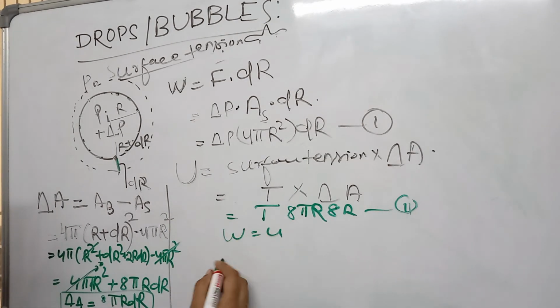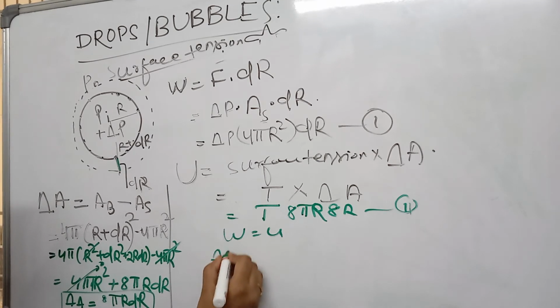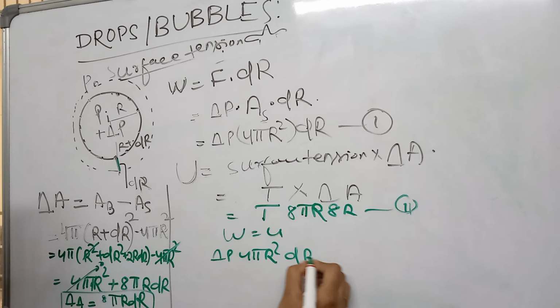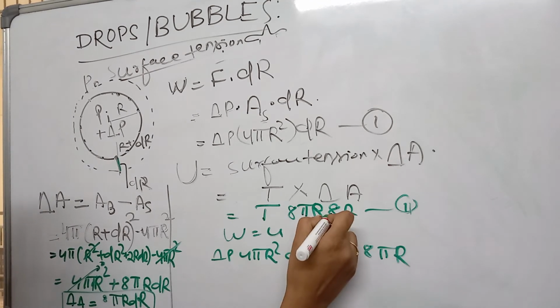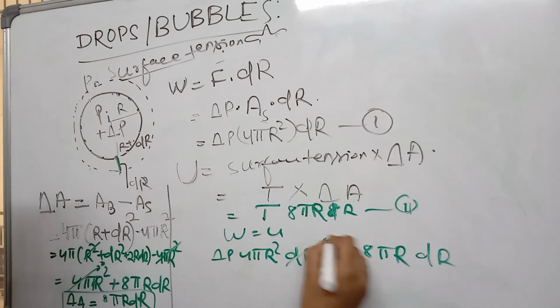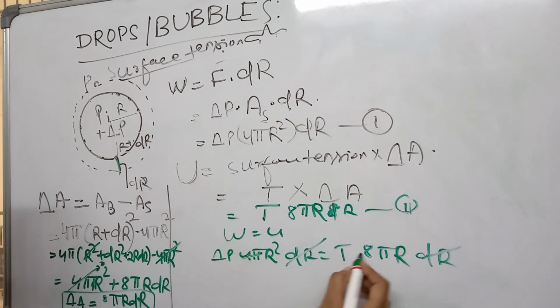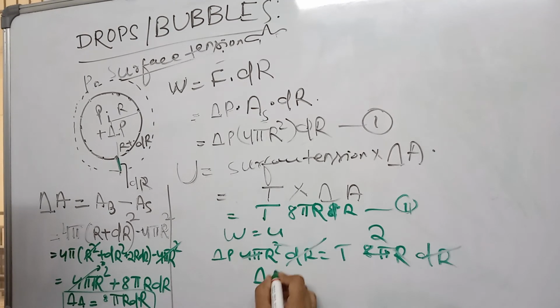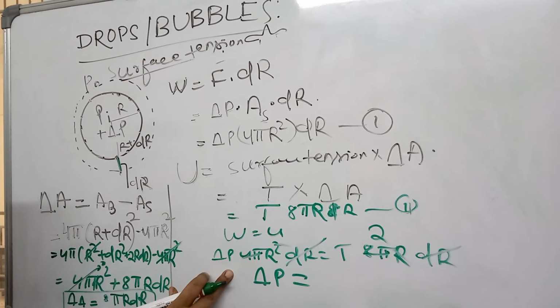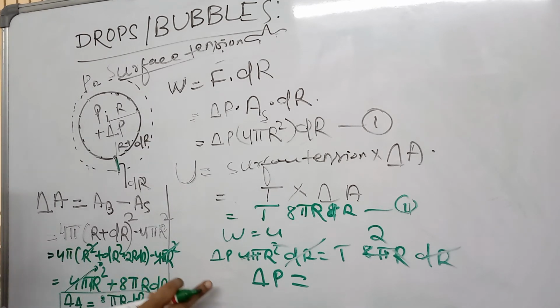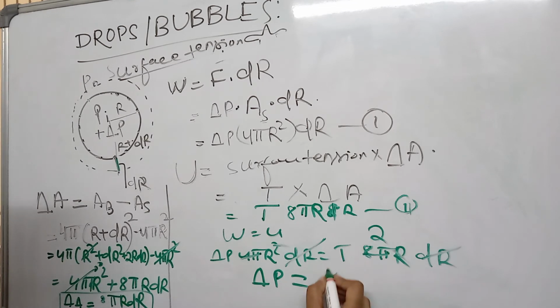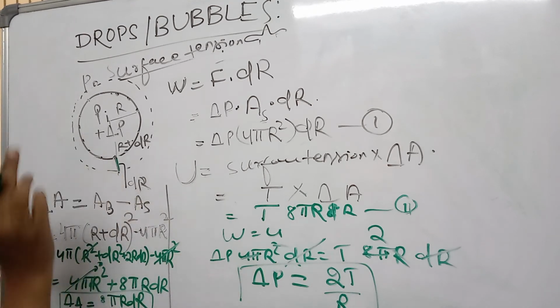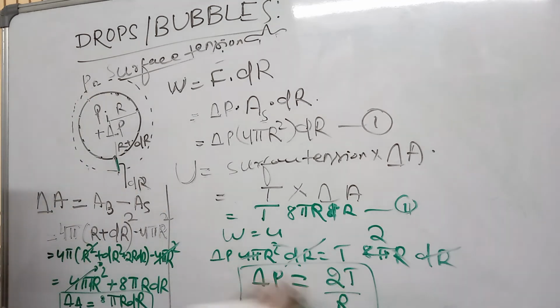By equating equation 1 and 2, we get delta P times 4 pi r square dr is equal to T times 8 pi r dr. Here dr gets cancelled, 4 pi and 8 pi give 2, and r square gets cancelled with r, so we are left with only R in the denominator. The pressure term, that is the excess pressure inside the water drop or air bubble, delta P, is equal to 2T upon R. This is how the excess pressure is related to the surface tension and radius of the sphere.